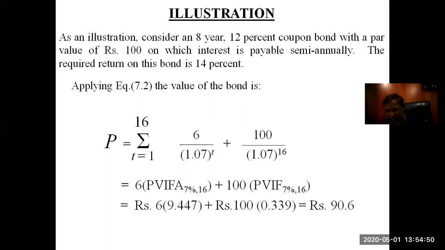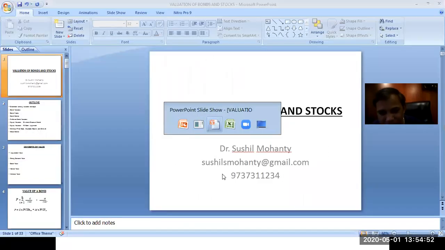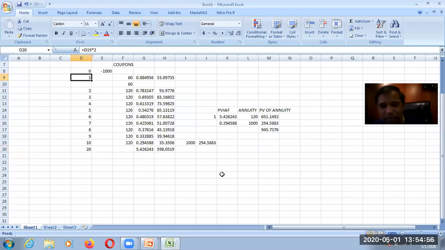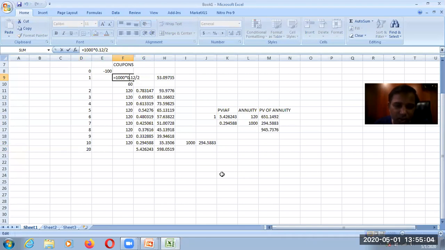So let us check it out one more time. Let us go back to the Excel sheet and try to calculate the same. Now instead of 100, and instead of 12 rupees, it now comes to 6 because it is 2 times in a year.